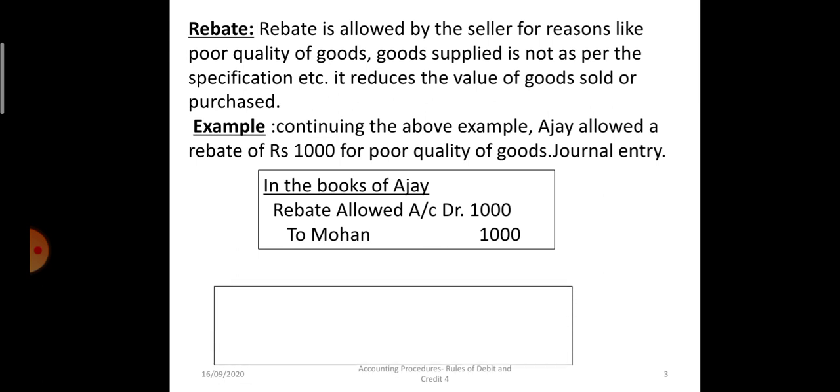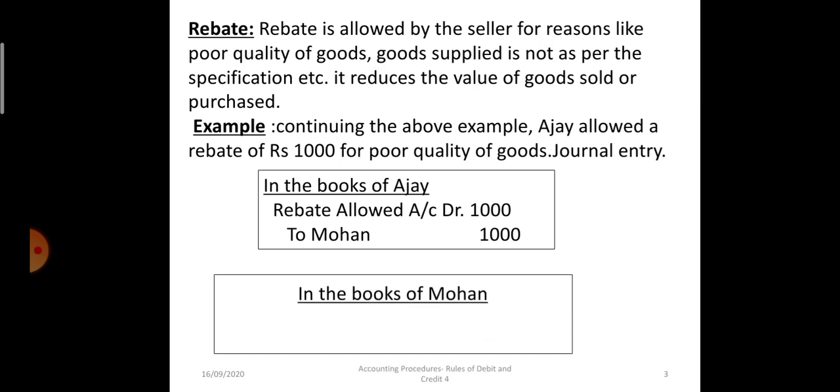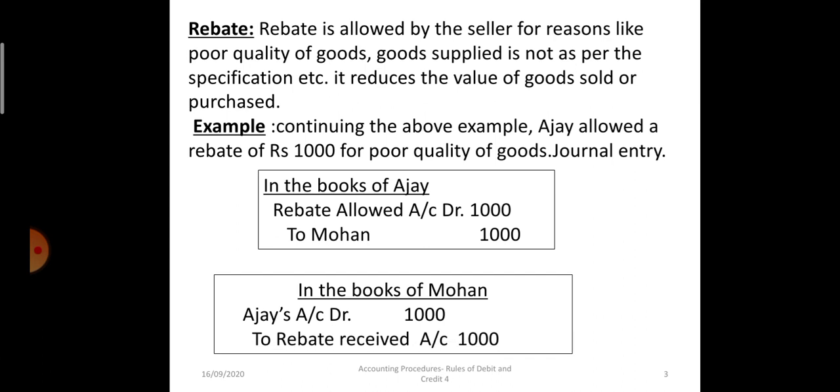In the same manner, in the books of Mohan, he will receive the rebate. Rebate will be a gain for him, so it will be credited. So it will be Ajay's account debit 1,000 to rebate received. In case of Ajay, it is rebate allowed, so it is debited, and in case of Mohan, it is rebate received, so it is credited. Okay, now let's go to the next slide.